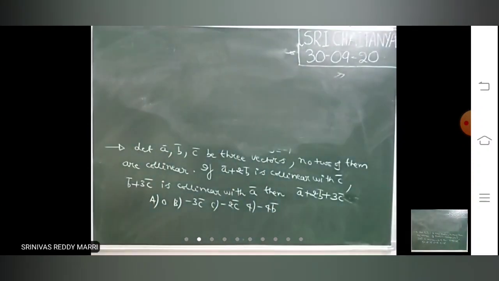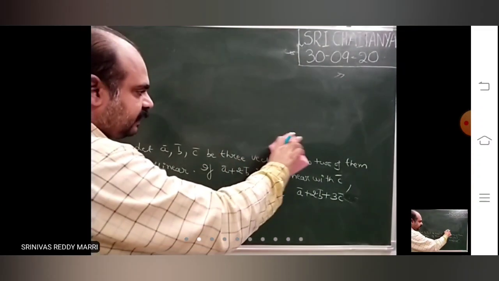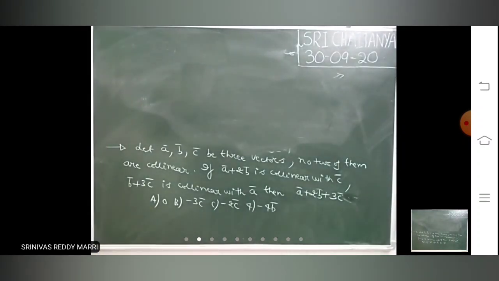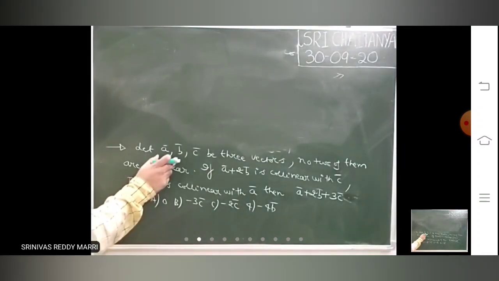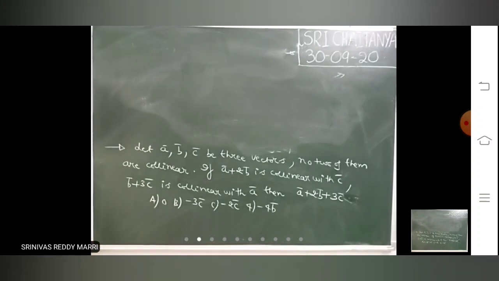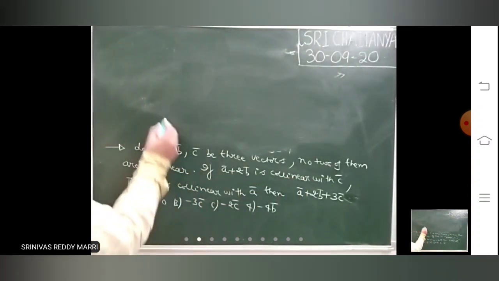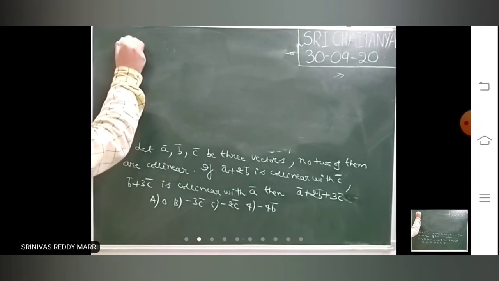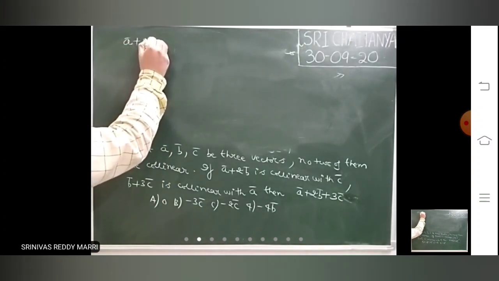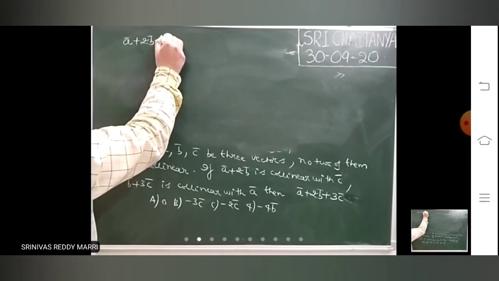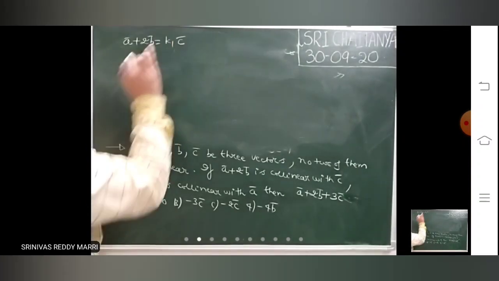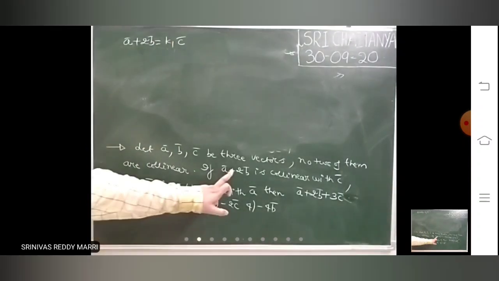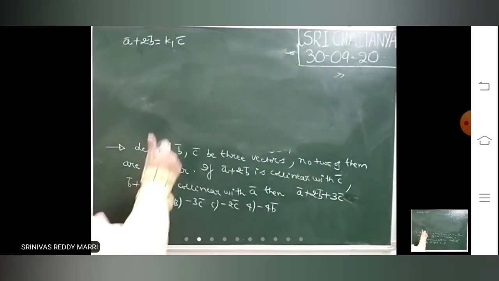So A bar, B bar, C bar are three vectors, no two of them are collinear. That means if you take any two, they are non-collinear vectors. Given that A bar plus 2B bar is collinear with C bar. Collinear means it is equal to some constant into C bar.